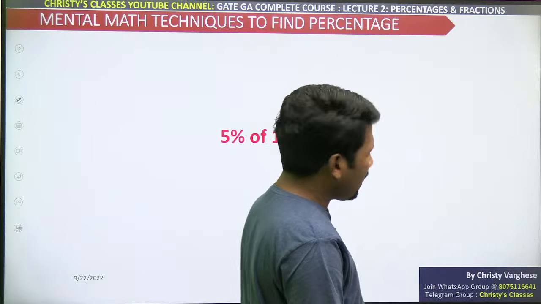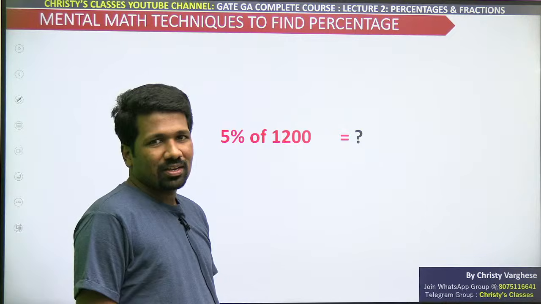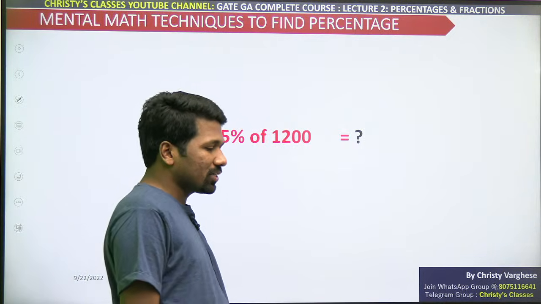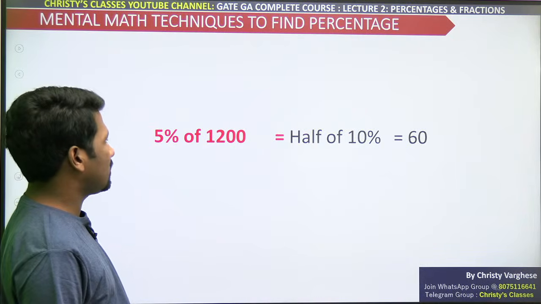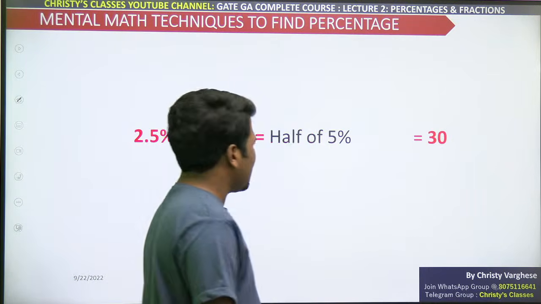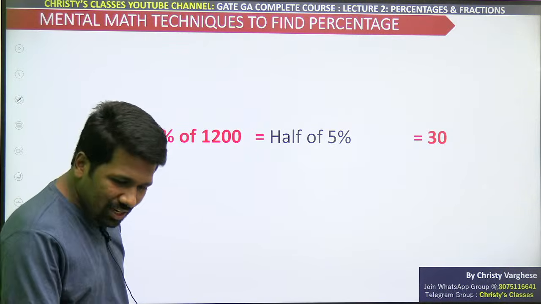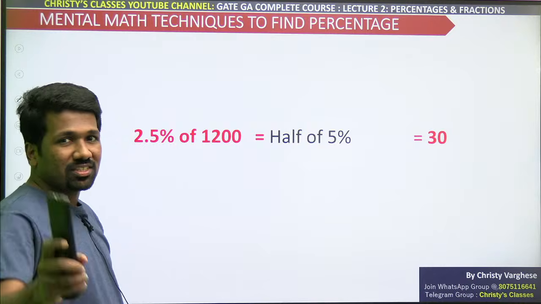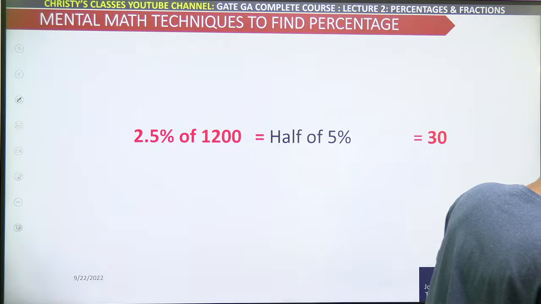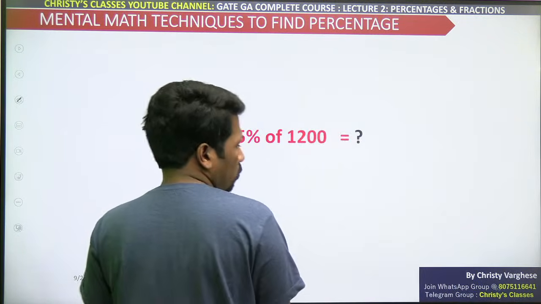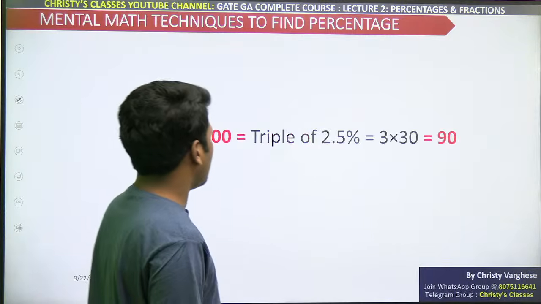Then 5% फाइन करने का, I agree that 5% पेपर मैथ में भी मुश्किल नहीं है, 5 into 12. लेकिन if you connect it with the idea we already discussed, 10% का आधा है, 120 का आधा 60, 2.5 उसका आधा 30. Are you understanding? 2.5 करने के लिए 10 का आधा आधा करना, या 25% का 1/10 लिया तो भी चलेगा. If you are flexible with these things you can connect to fraction in whichever way you want. 7.5% means 2.5% triple करना है, 2.5% 3 बार ऐड करना है. Are you understanding?